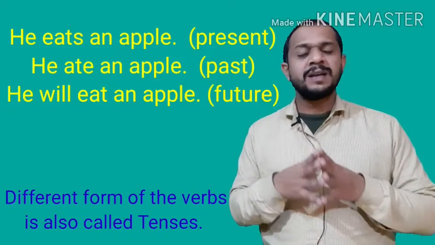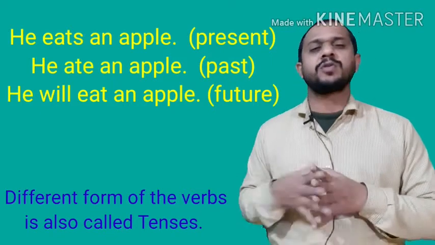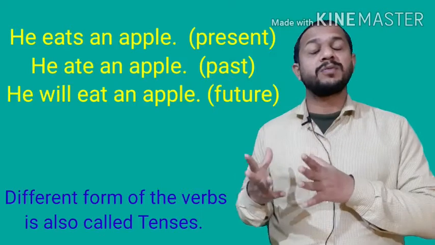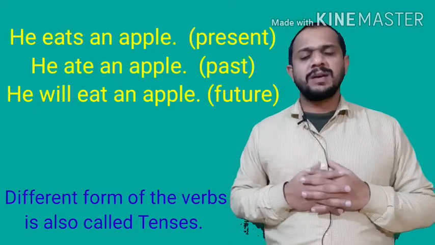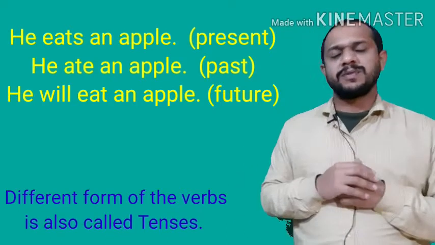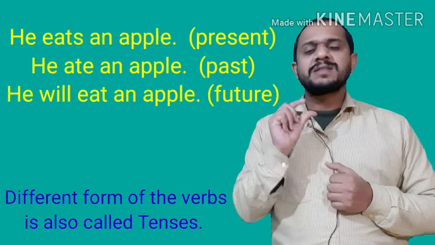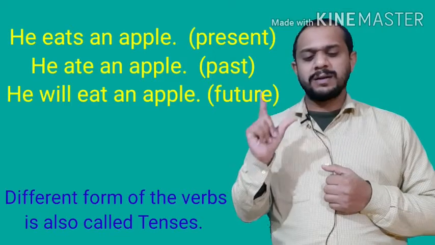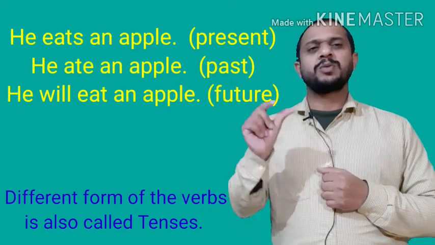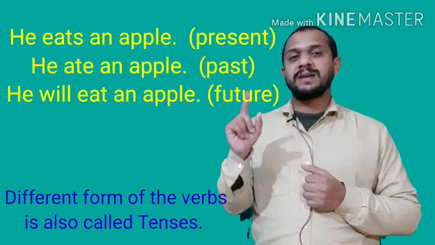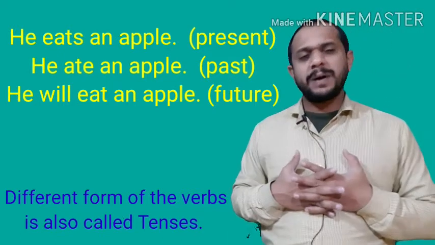So that's why we can say that different forms of the verb are also called tenses. In the first sentence, he eats an apple, here eats means V1 plus suffix s/es. So it is present. Number two, he ate an apple. Here ate means V2, the V2 form of the action. So it is past.